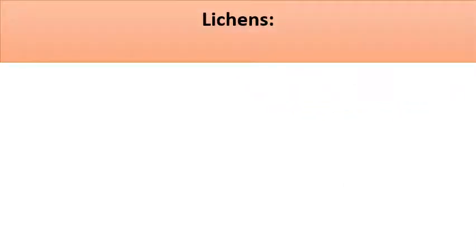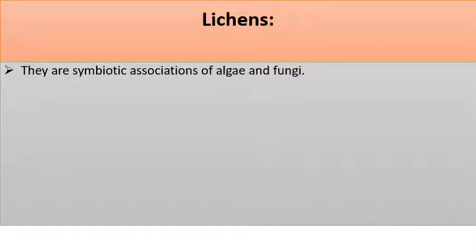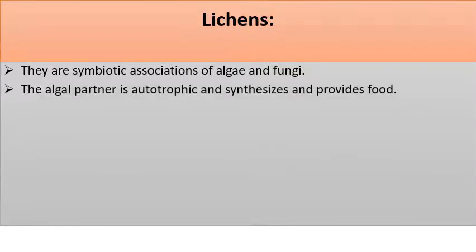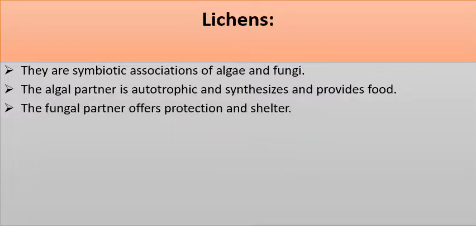Now, the last topic of chapter 2, Biological Classification, is lichens. Lichens are a curious diversity of organisms found on earth, and they are a symbiotic association of algae and fungi. The algal partner is photosynthetic, so it performs photosynthesis and provides food, and the fungal partner provides protection and shelter. Together they form a symbiotic association in the form of lichens.